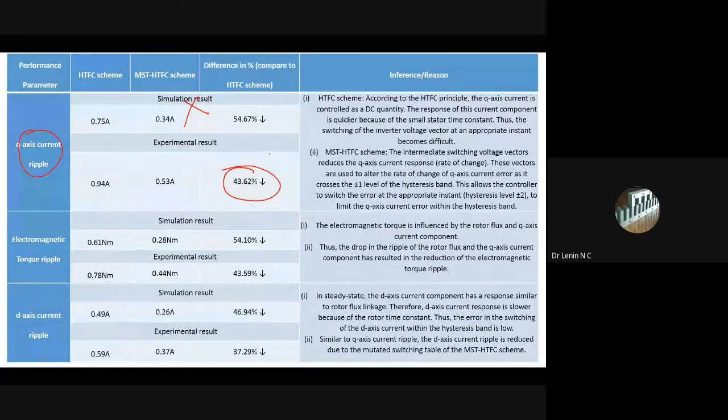The industry target is to reduce it by at least 20%, and what we did is reduce it by 43%. And for the other ripple, they said they want to reduce it by 30%, and in the experiment we reduced it by 44%. So this will be the major contribution of this particular direct torque control scheme.